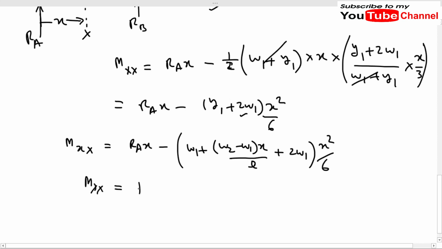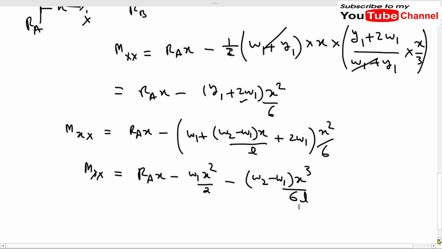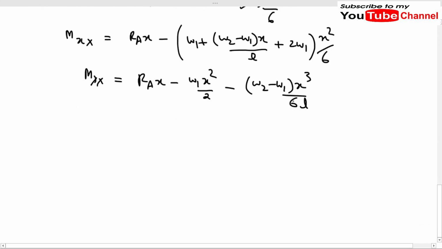It will become Ra x minus w1 x square by 2 minus (w2 minus w1) x cube by 6 times L. So from here we can see that the equation of bending moment is a cubic parabola.